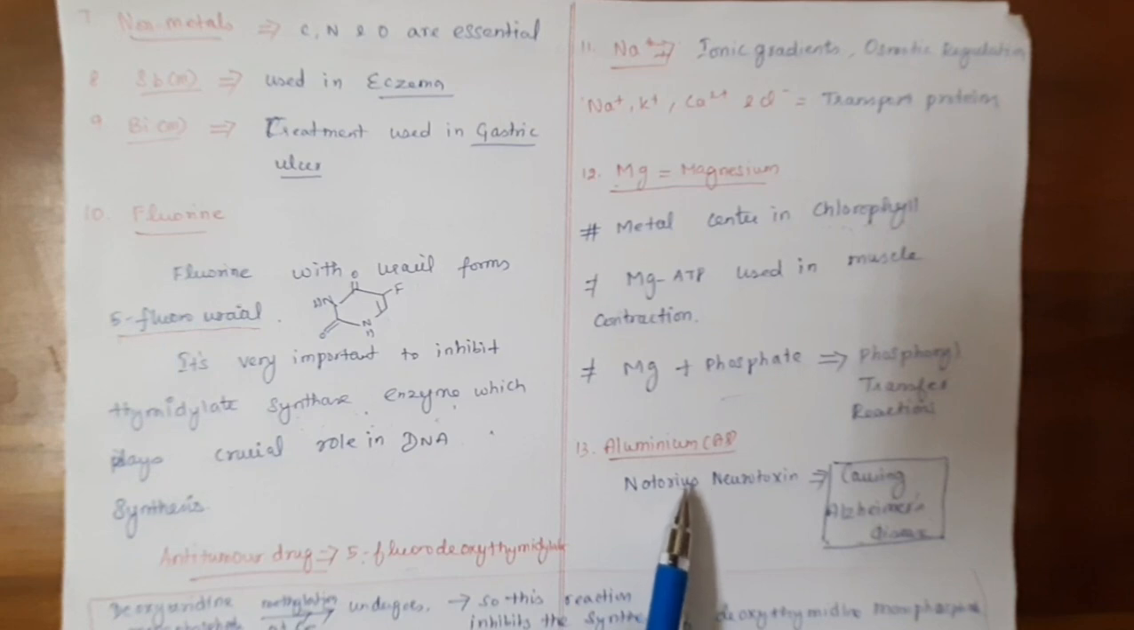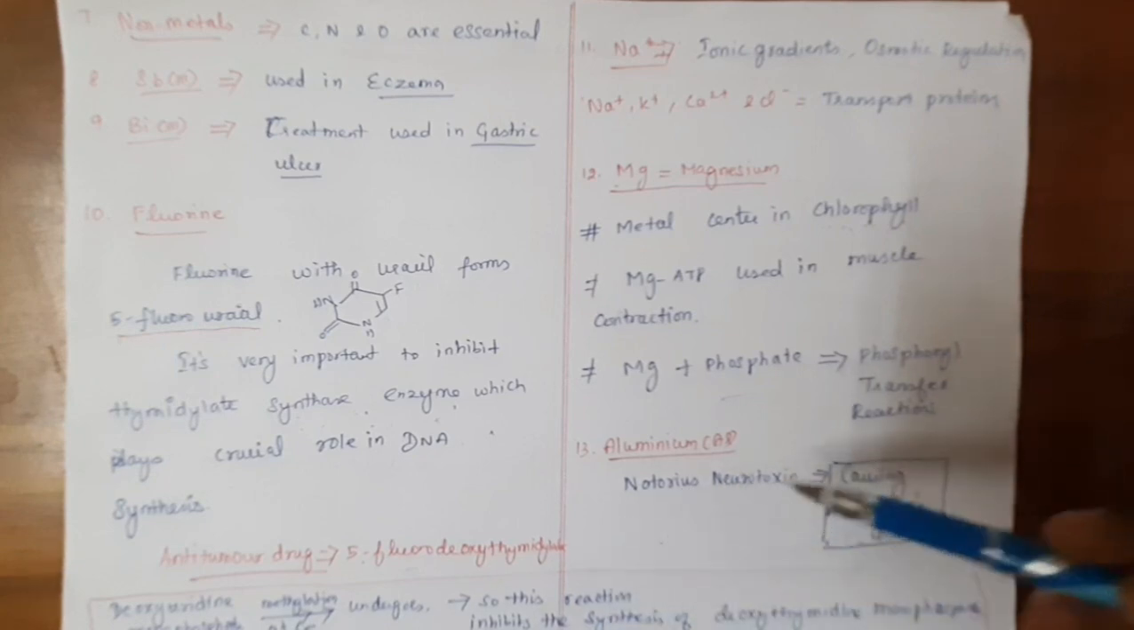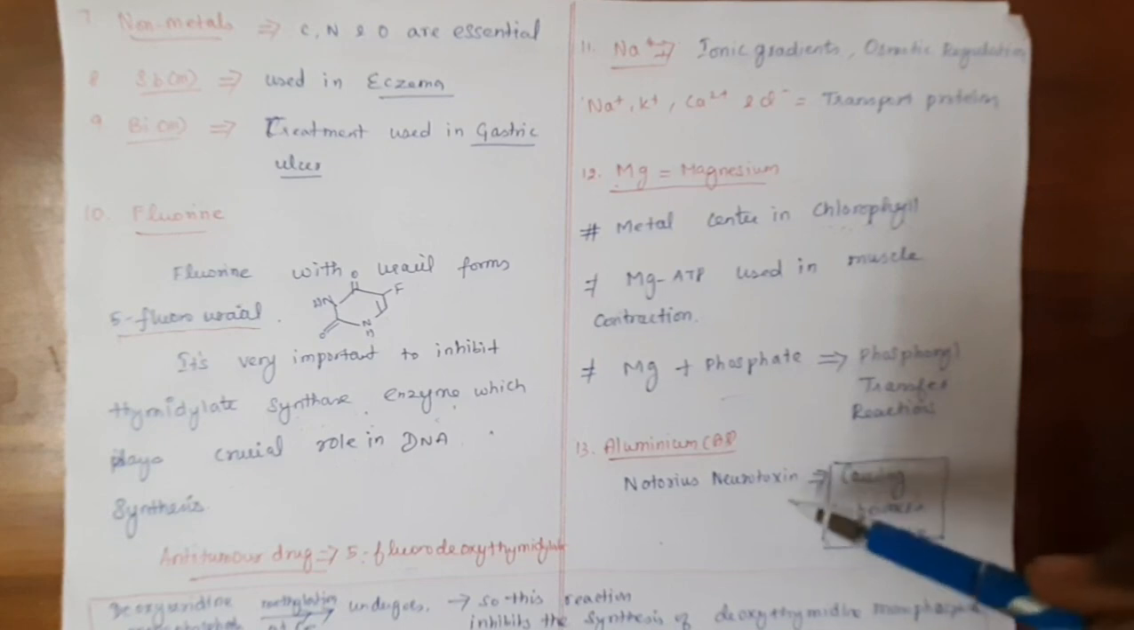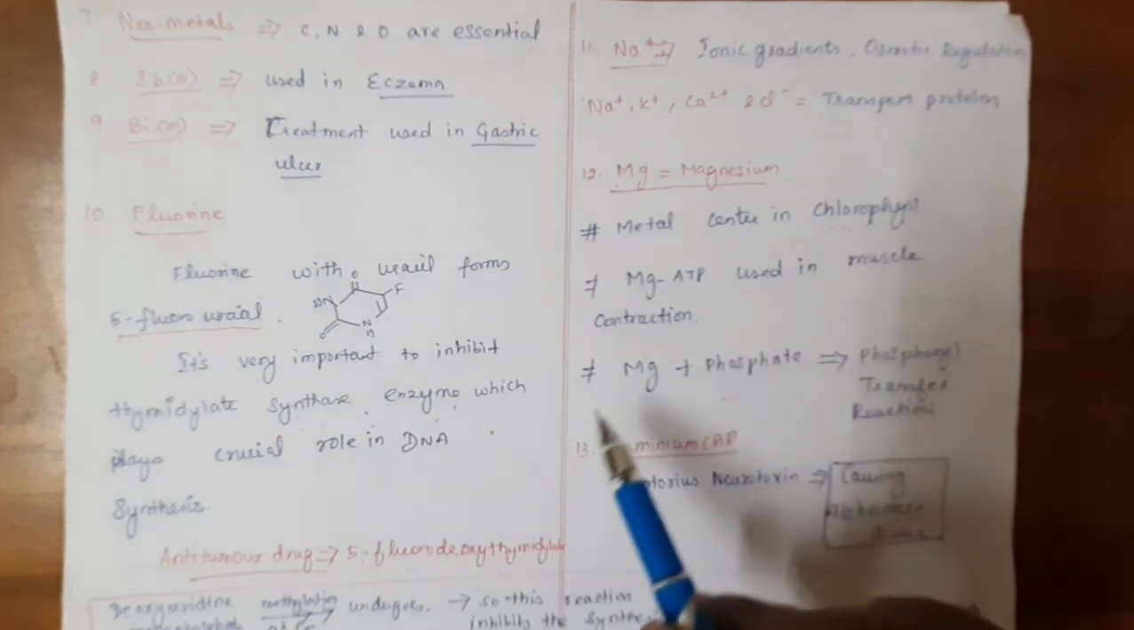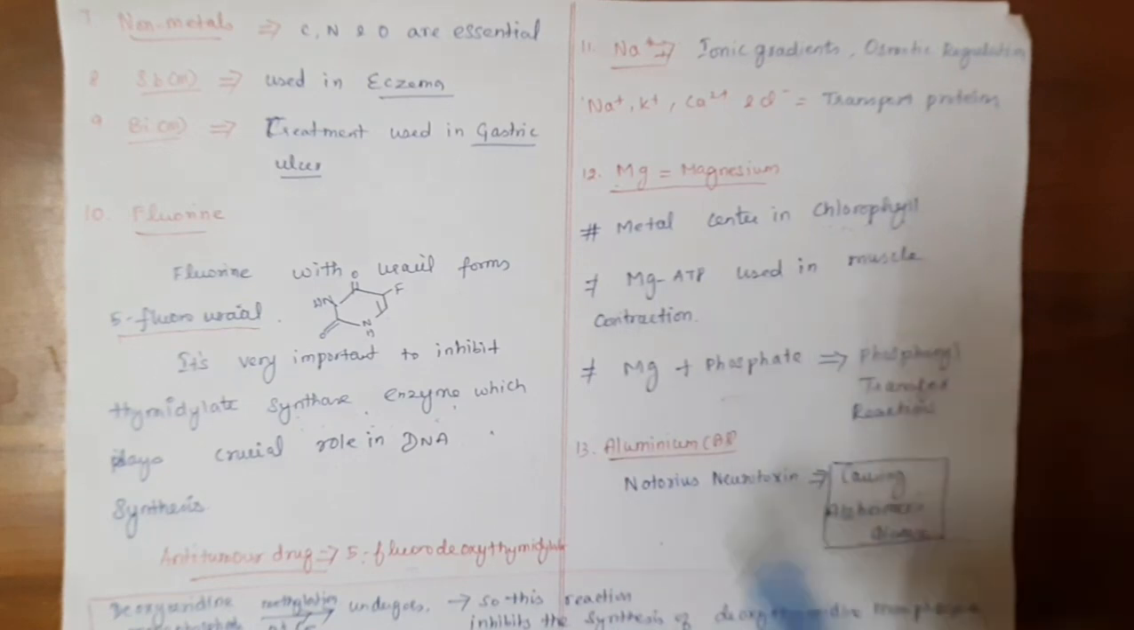Aluminum is not very essential because it is a toxin. If it is ingested by a person, it leads to neurotoxicity, that is, nerve cells get damaged, which causes Alzheimer's disease. Alzheimer's disease is nothing but brain memory loss. Okay. So this is all about some biological importance and effects of elements, and the rest of the elements we will see in the next video.